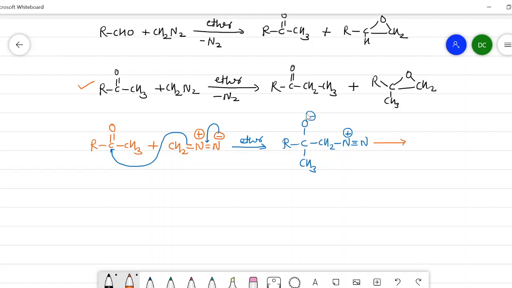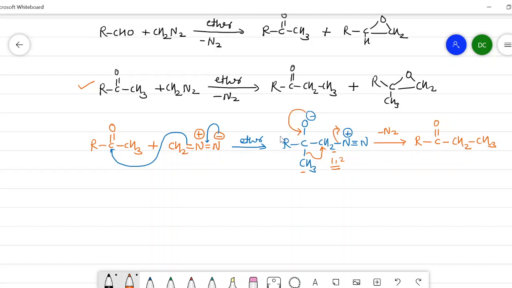Then the negative charge electrons come back here, and the rearrangement of this CH3 occurs with the expulsion of nitrogen, minus N2. Then here I will write RCO, then this CH2 group and a CH3. So if this CH3 group is rearranged from this carbon to this carbon, it is a 1,2 rearrangement, and we get this type of product.